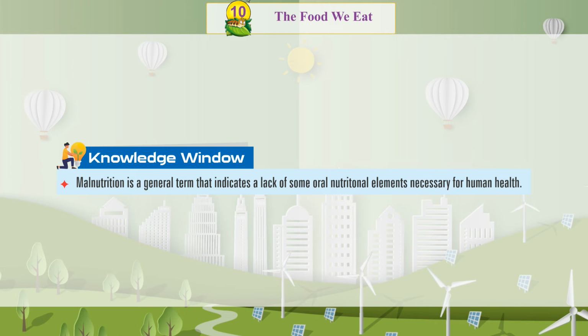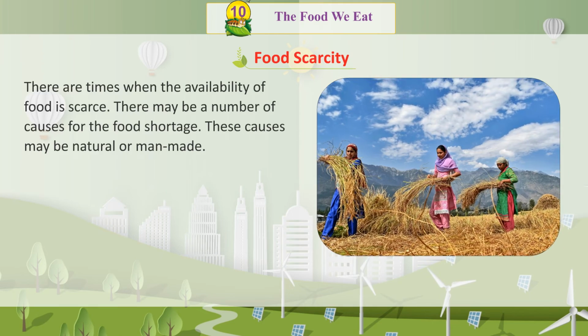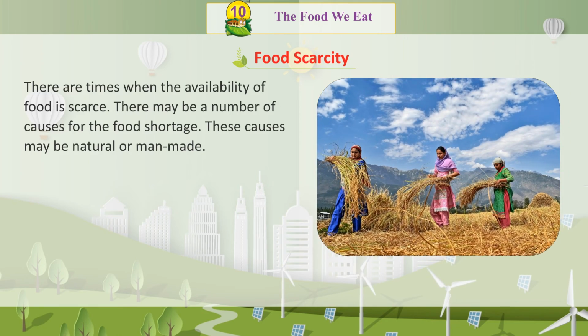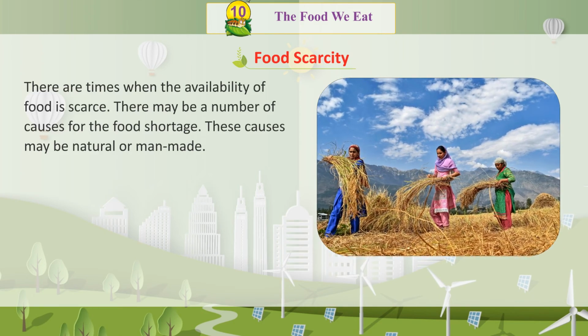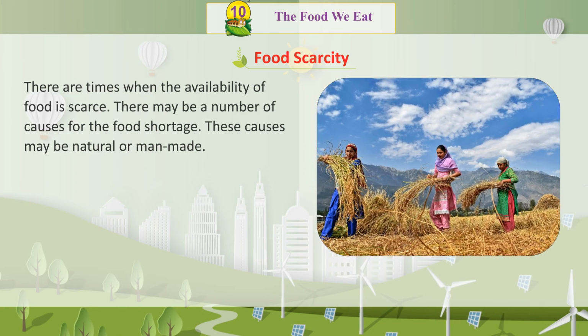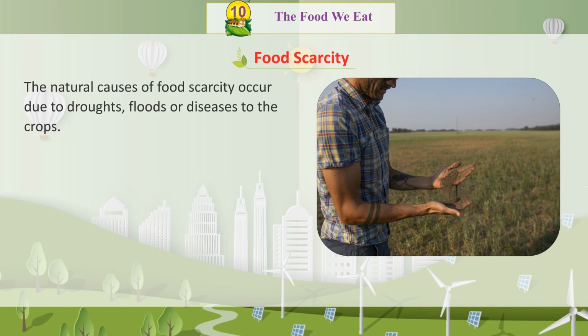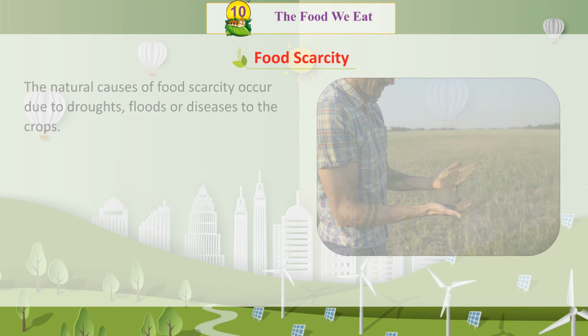Knowledge window. Malnutrition is a general term that indicates a lack of some necessary nutritional elements for human health. Food scarcity. There are times when the availability of food is scarce. There may be a number of causes for the food shortage. These causes may be natural or man-made. The natural causes of food scarcity occur due to droughts, floods, or diseases to the crops.